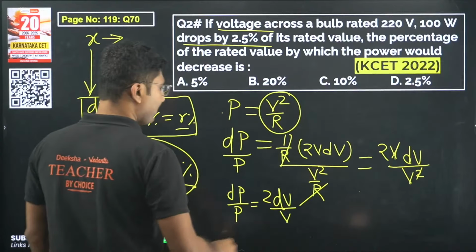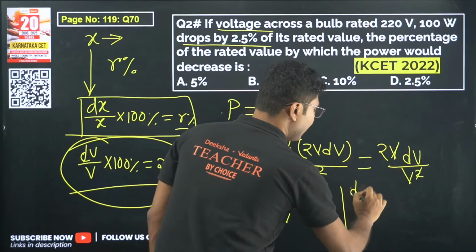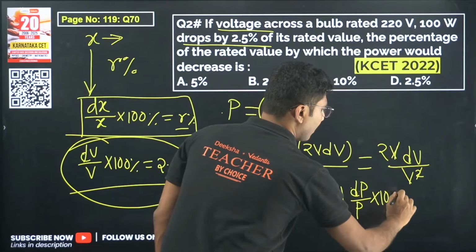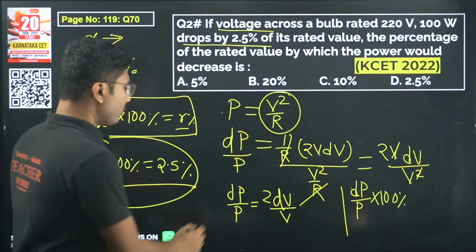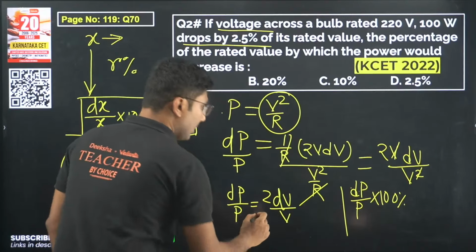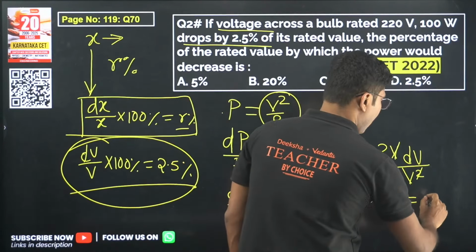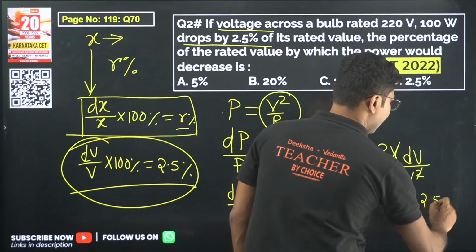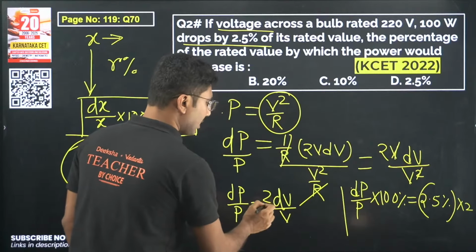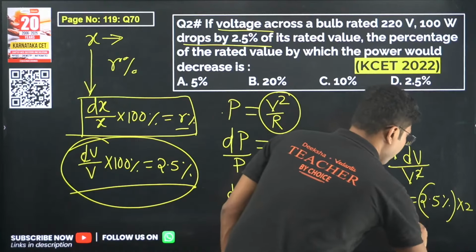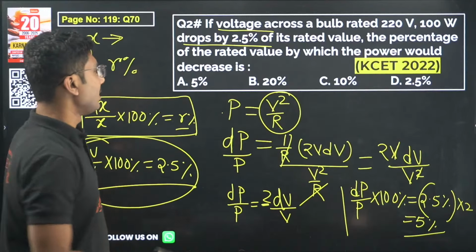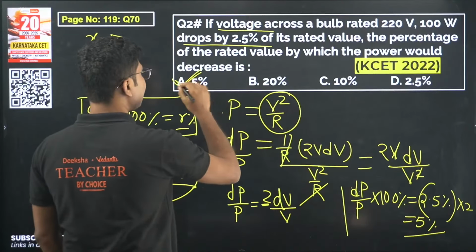Now what is the power percentage? Power percentage will be dP by P into 100%. So if you multiply 100% on both sides, that is equal to 2.5% into 2. Where is this 2 coming from? This 2 is coming from here. So 5% is the change in the power. 5% is the change in the power.